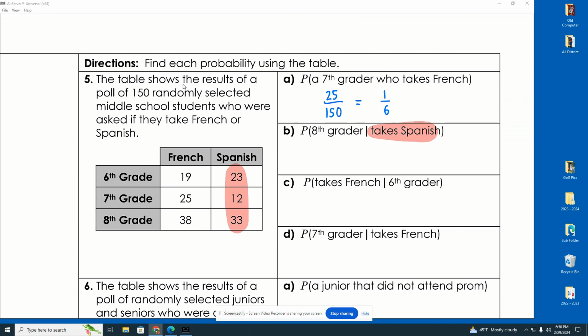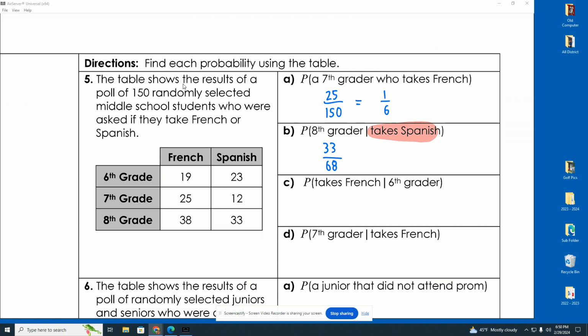For this problem, my bottom number is 68. Now, from that group of people who take Spanish, remember, given that they take Spanish, from these 68 people who take Spanish, how many are 8th graders? Well, that's 33. So 33 over 68. Now, I tried it. I don't think that reduces. So there's your answer. Okay? Easy stuff. This is called conditional probability.